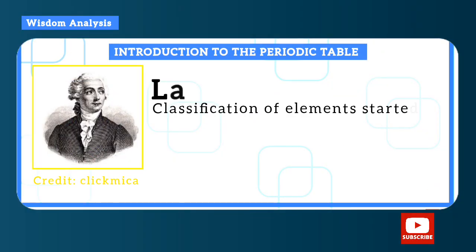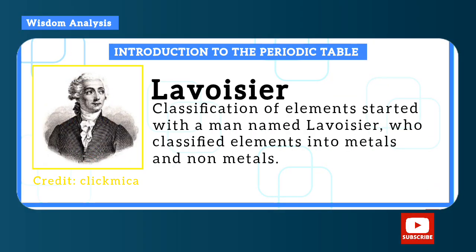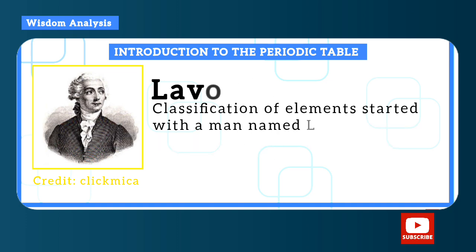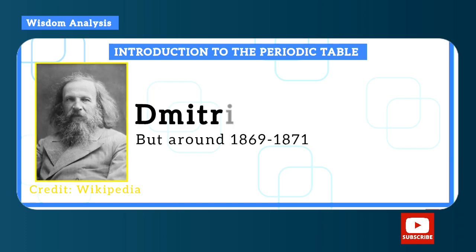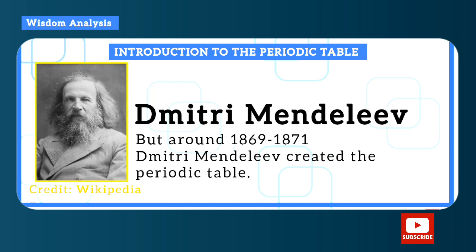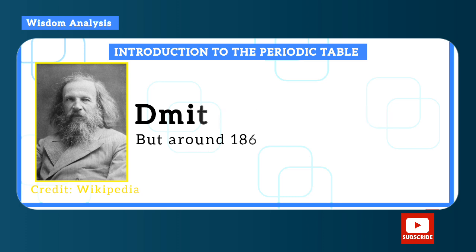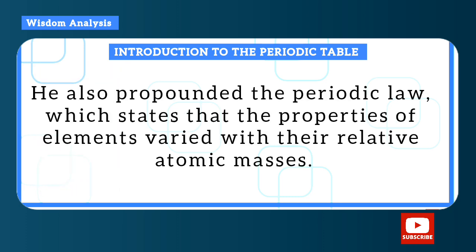Okay, so introduction to the periodic table. Classification of elements started with a man named Lavoisier, who classified elements into metals and non-metals. But around 1869 to 1871, Dmitri Mendeleev created the periodic table. He also propounded the periodic law, which states that the properties of elements varied with their relative atomic masses. That is, his periodic table was in order of increasing atomic masses.